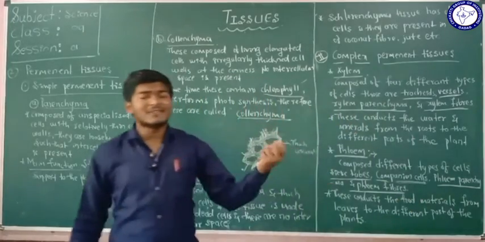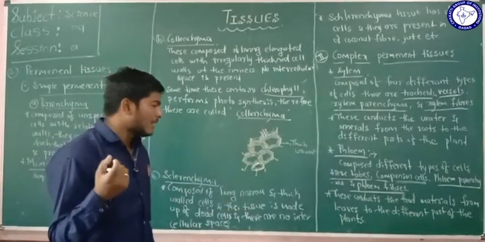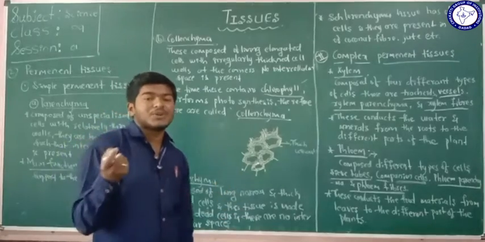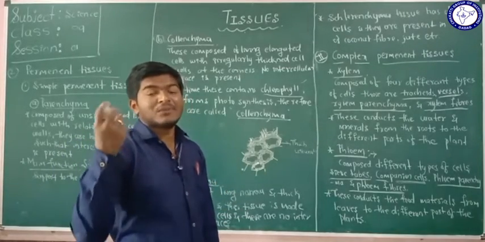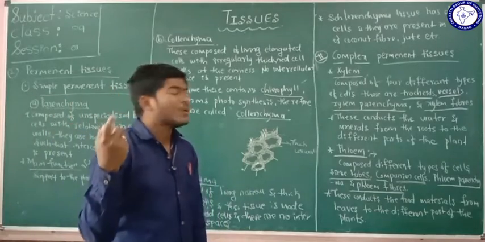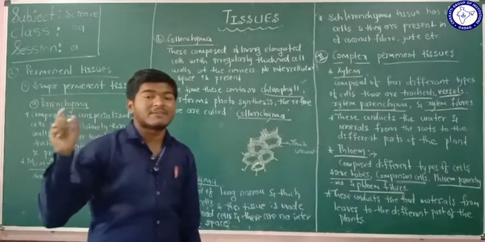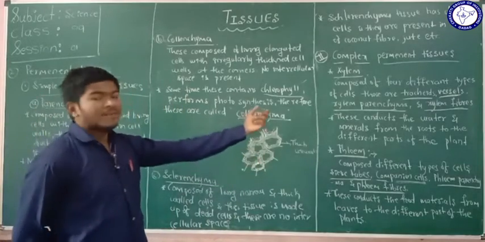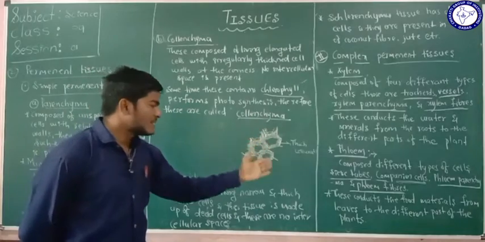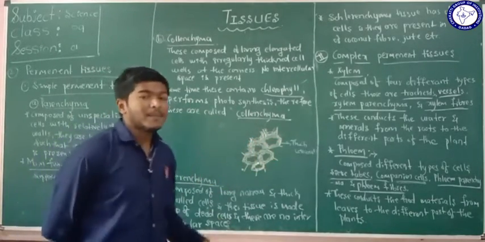And what is the function of the phloem tissue here? It conducts the food materials from the leaves to the different parts of the plants. As we know already, the food is produced in the leaves, in the process of photosynthesis. So that food will be supplied to all parts of the plant with the help of the phloem tissues. The main function of the phloem tissue is to conduct the food materials from the leaves to the different parts of the plants.